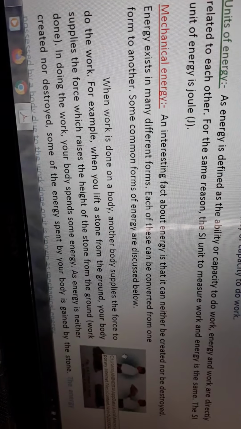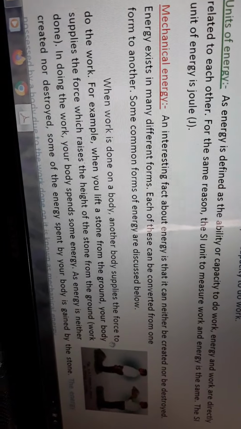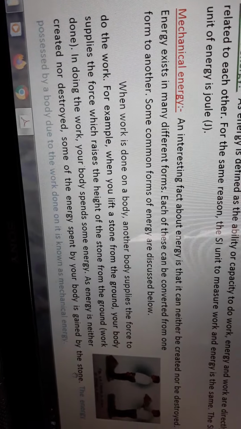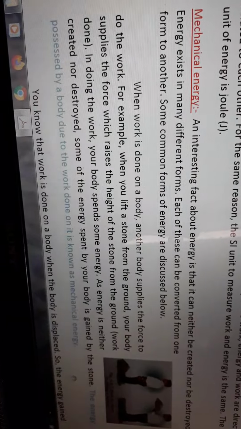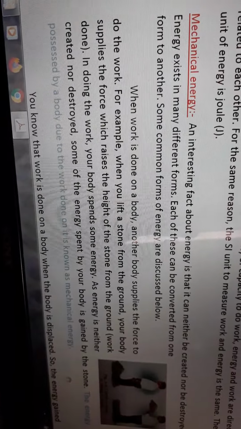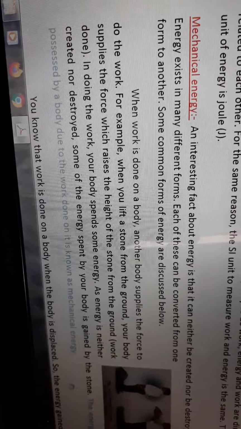As energy is neither created nor destroyed, some energy spent by your body is gained by the stone. So the energy possessed by a body due to the work done on it is known as mechanical energy. This is the definition of mechanical energy.